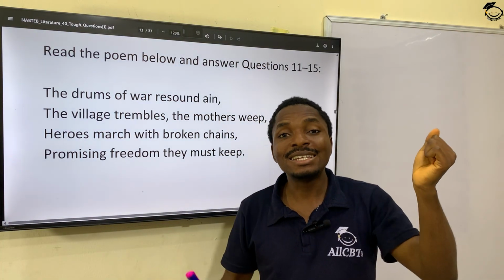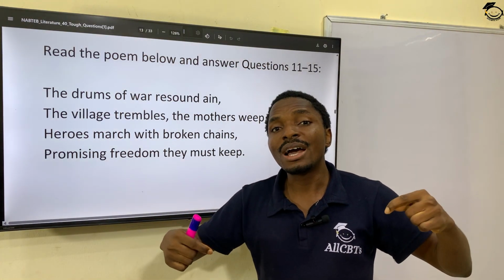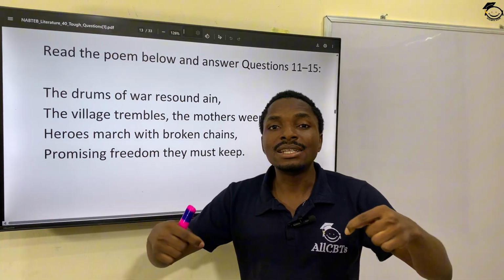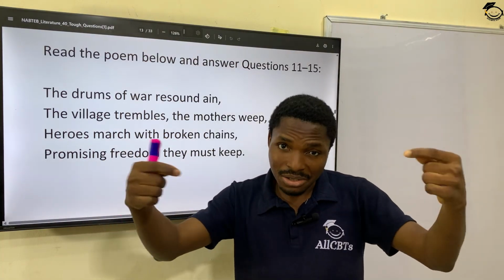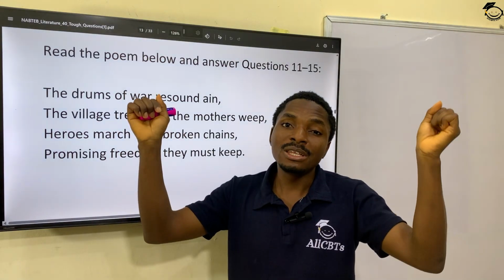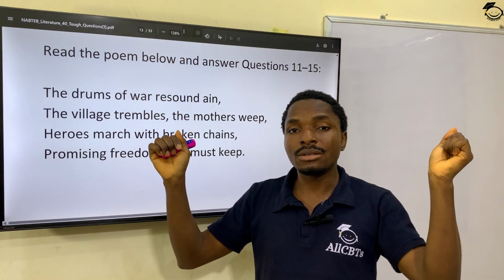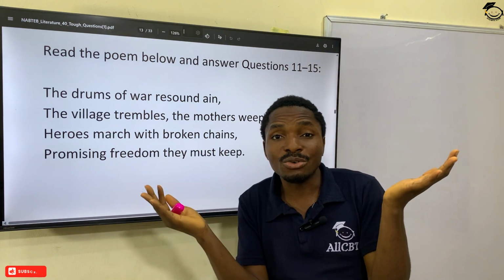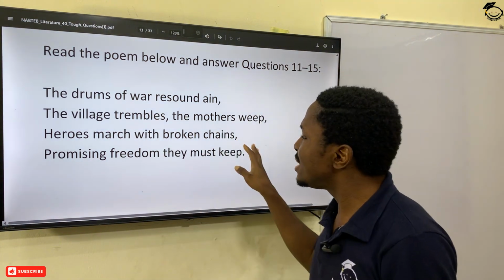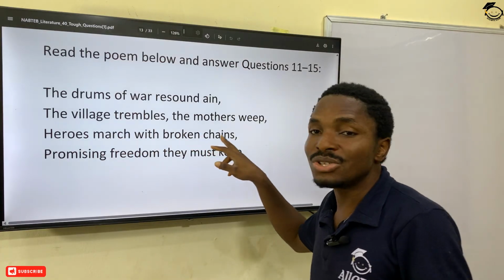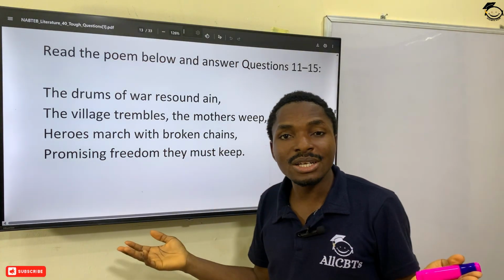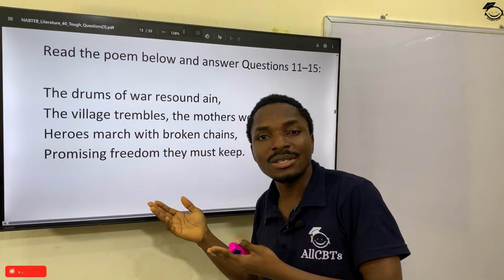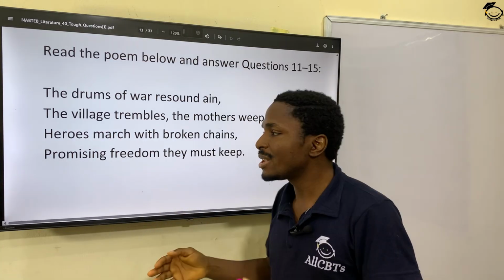They use this flyer to advertise their deliverance program. So in this case also, heroes march with broken chains simply lets us know that this is a symbolism of freedom. So good.